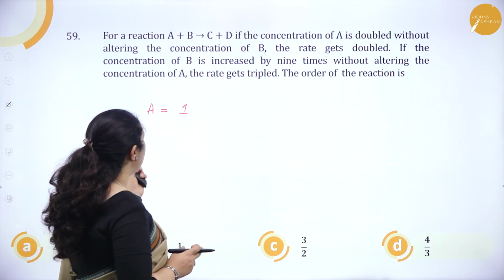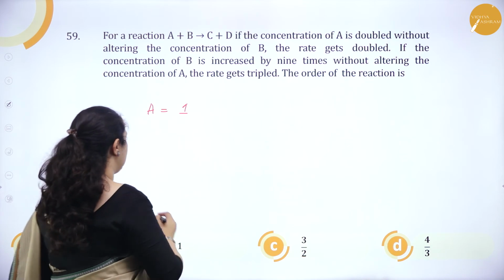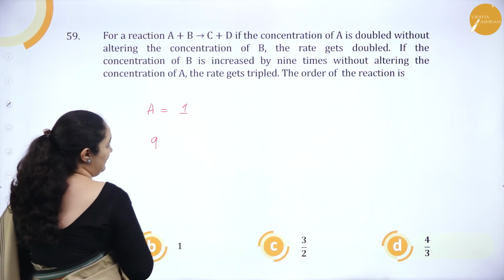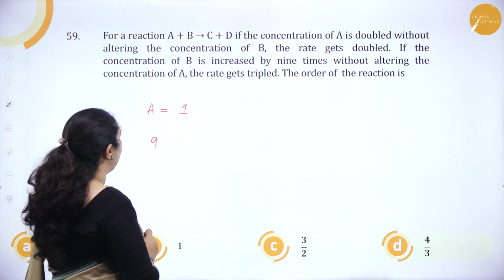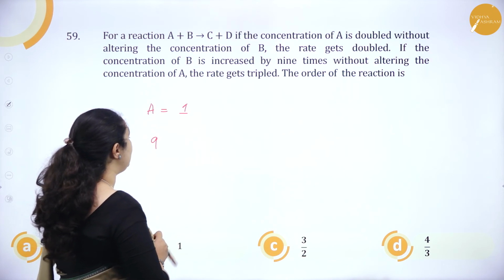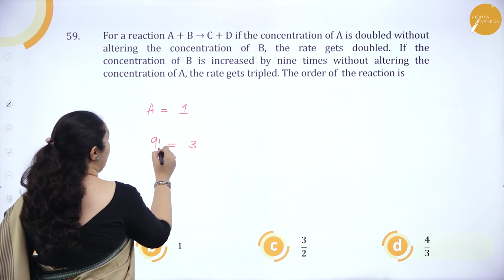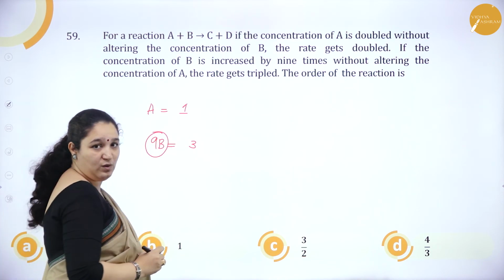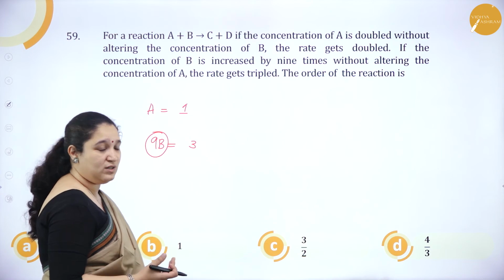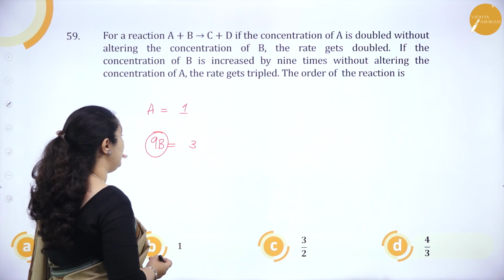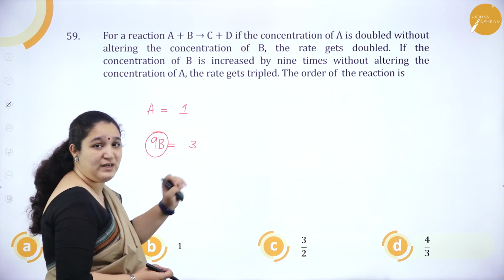If the concentration of B is increased by 9 times without altering the concentration of A, the rate gets tripled. The rate is getting tripled when this was increased by 9 times. Okay. So what is the order? See, this had to be increased 9 times for this to be tripled.